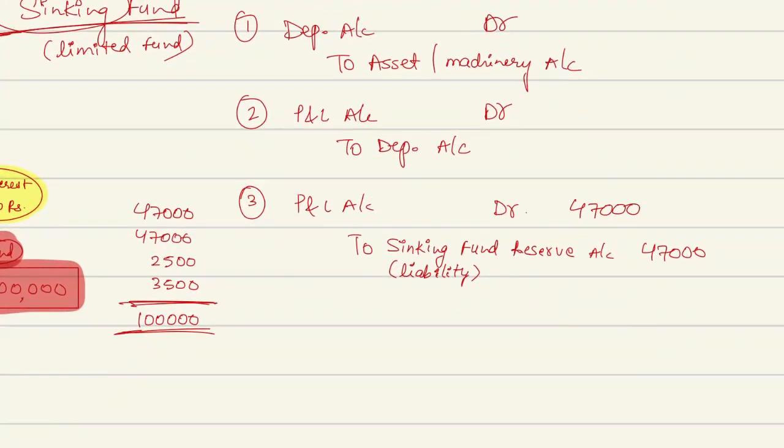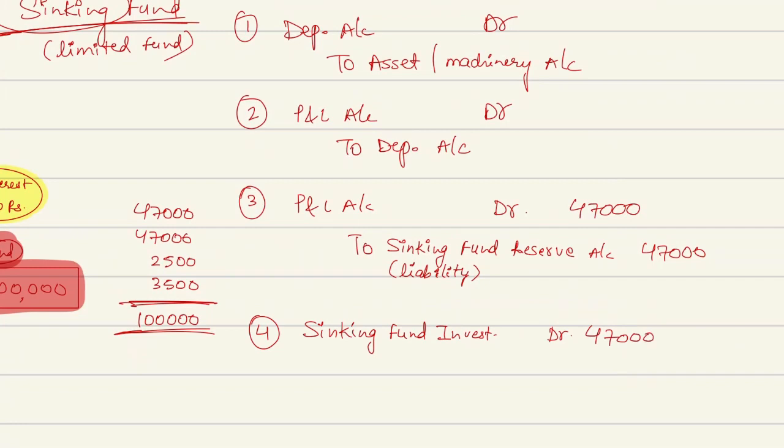Now, fourth, when I make this investment, the bank will give me an RD certificate, a recurring deposit certificate. That is an asset for me, so that is an investment. So I will debit the sinking fund investment account by 47,000.